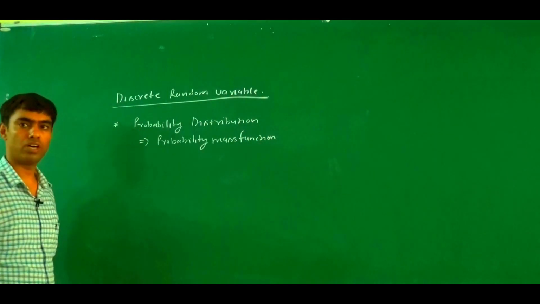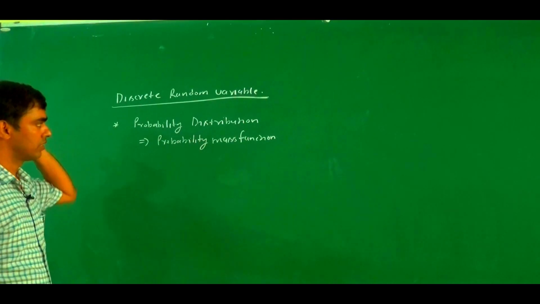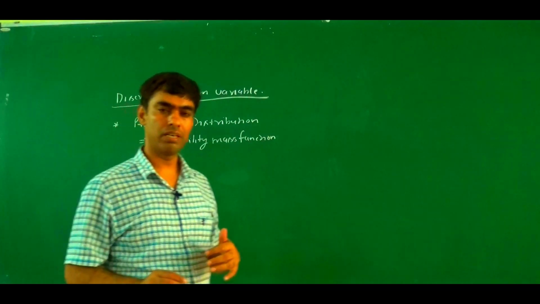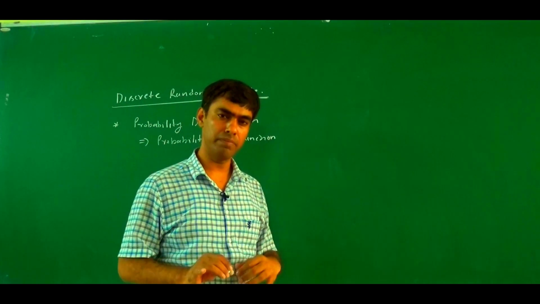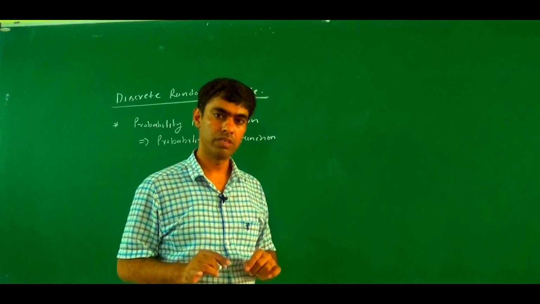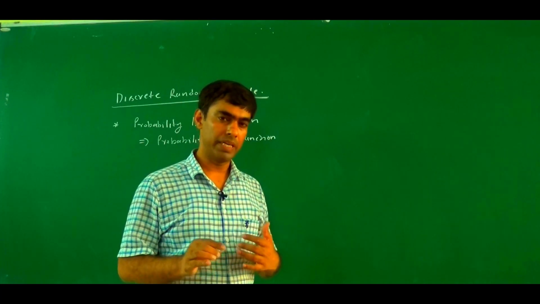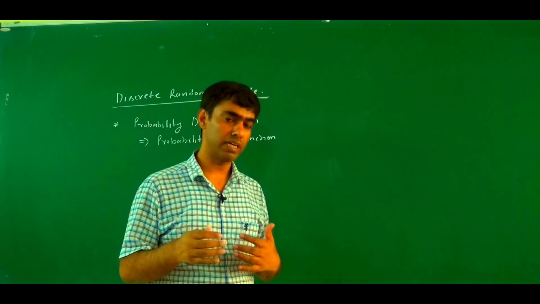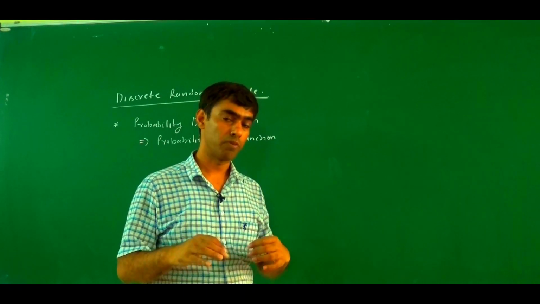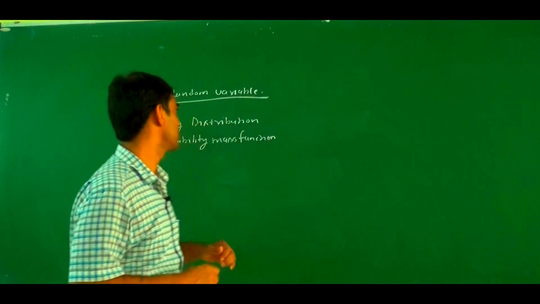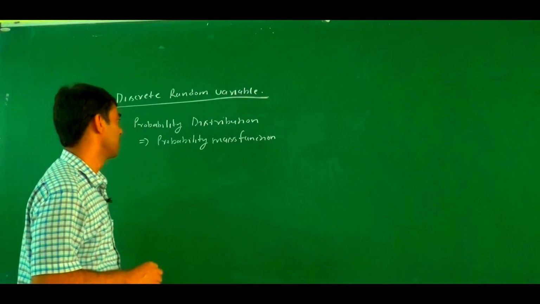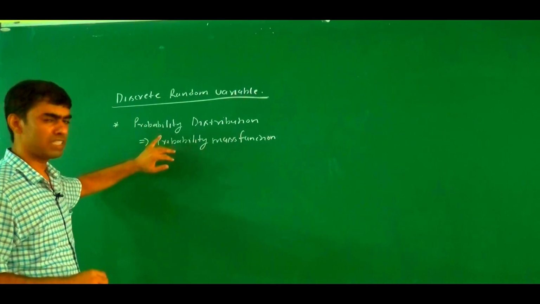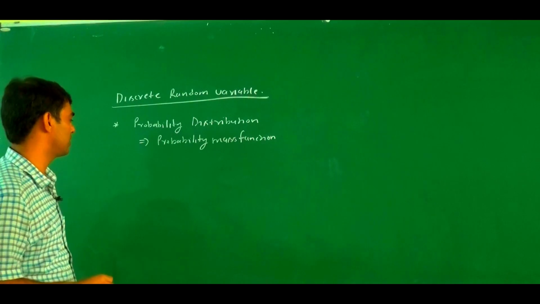Probability mass function. How do we define the probability mass function? If we associate a real number with the outcome of a random experiment, with probability also, then this is called a probability distribution. First we define the probability mass function, then we define the probability distribution.